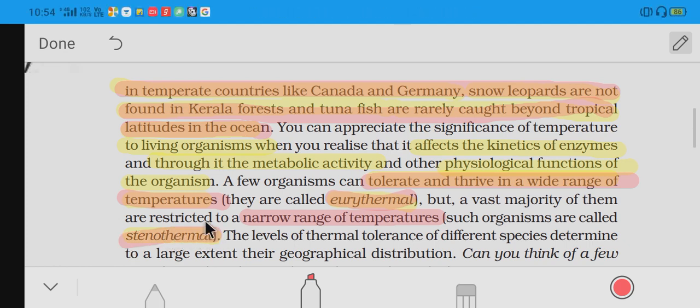So there are two types of organisms based on temperature. Organisms which can tolerate high temperatures, such as bacteria which can tolerate up to 100 degrees Celsius, are said to be eurythermal, and those which can tolerate only a small or narrow temperature range are said to be stenothermal.